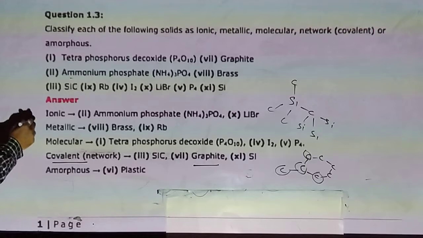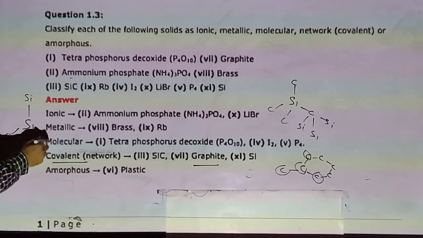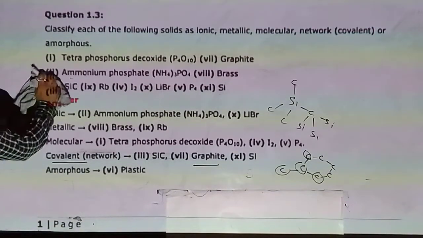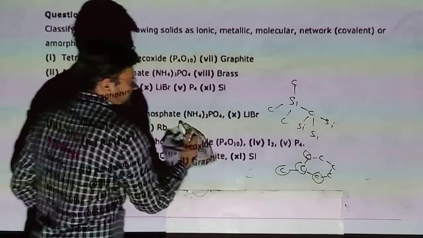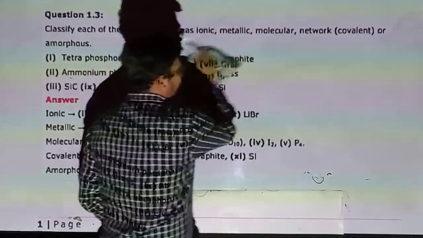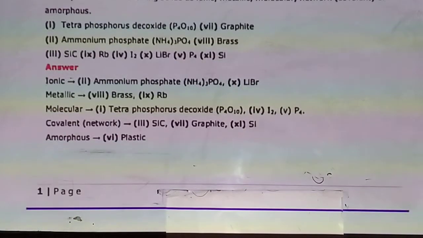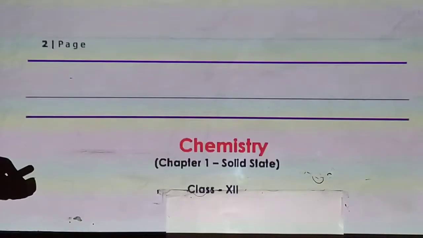Silicon: every silicon is combined with another 4 silicon by covalent bond. Now plastic: yes, plastic is amorphous, it is not crystalline. Wood, glass, plastic, we classify as amorphous.